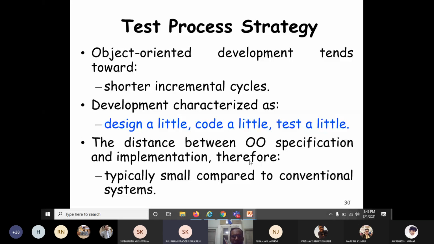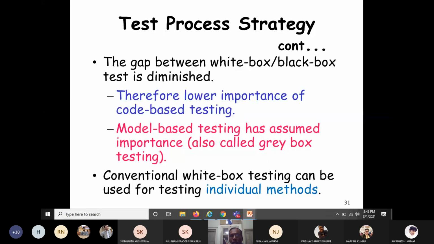So now let's see, I have already told you that nowadays software development is moving towards designing a little, coding a little, and testing a little, instead of designing the whole thing, coding the whole thing, or testing the whole thing. The distance between object-oriented specification and the implementation is very small as compared to conventional systems. The gap between white box testing and black box testing has diminished nowadays. Therefore, there is very little importance on code-based testing.